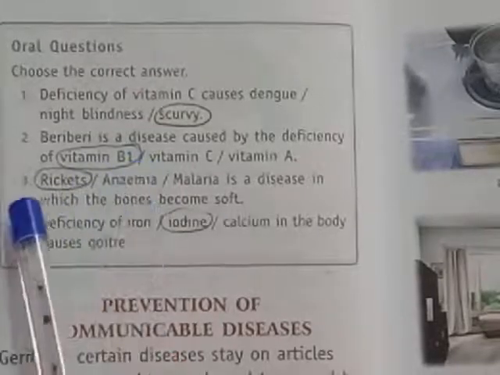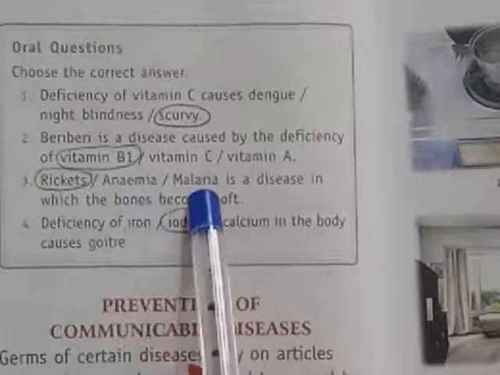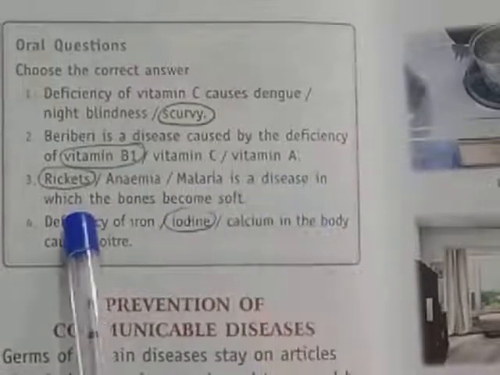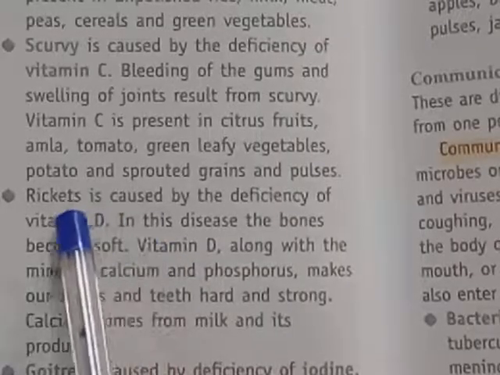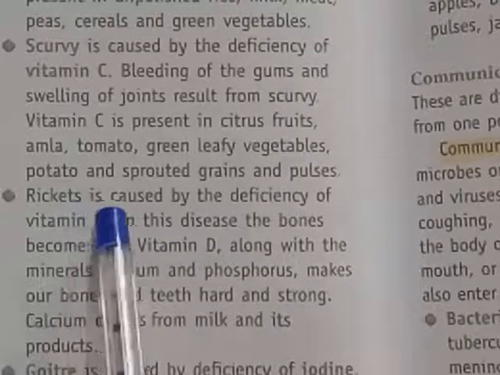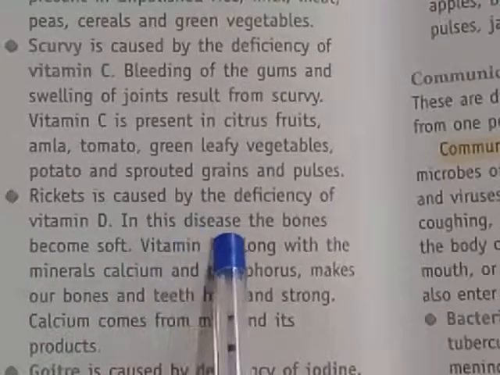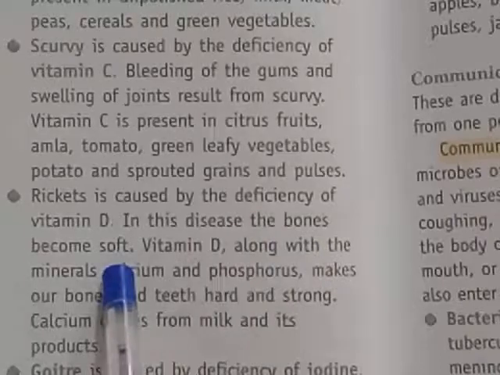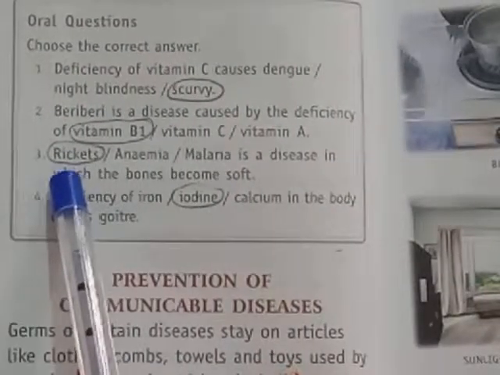Vitamin B1. Number 3, rickets, anemia or malaria is a disease in which the bones become soft. Look at here. Rickets is caused by the deficiency of vitamin D. In this disease, the bones become soft. So tick the correct option, rickets.